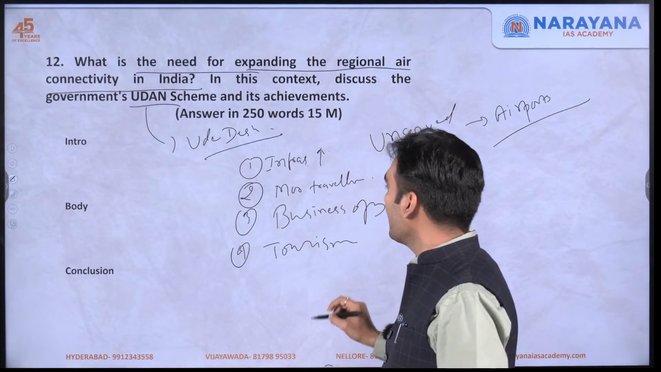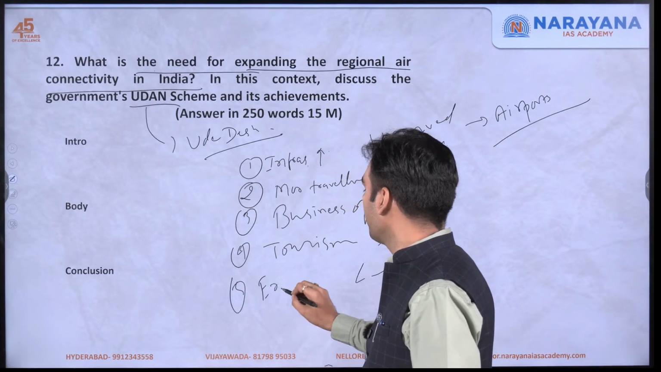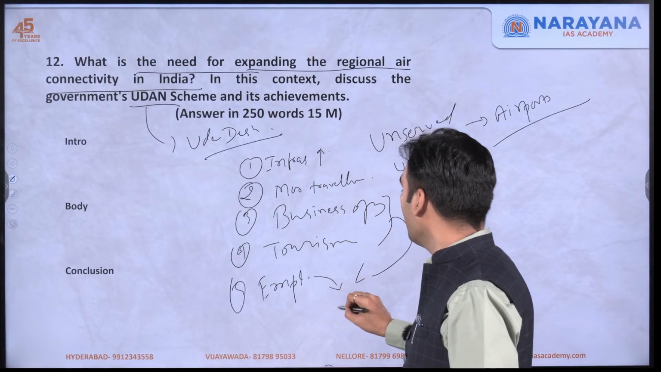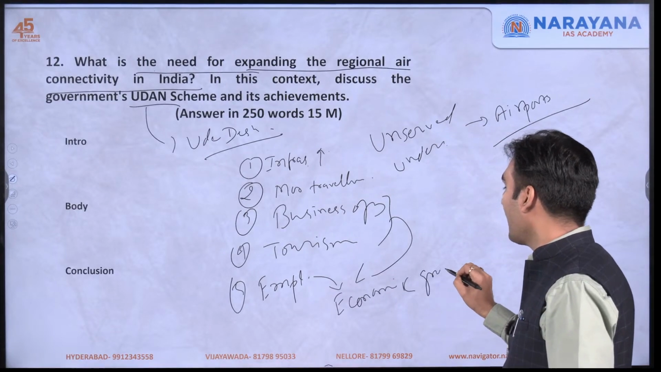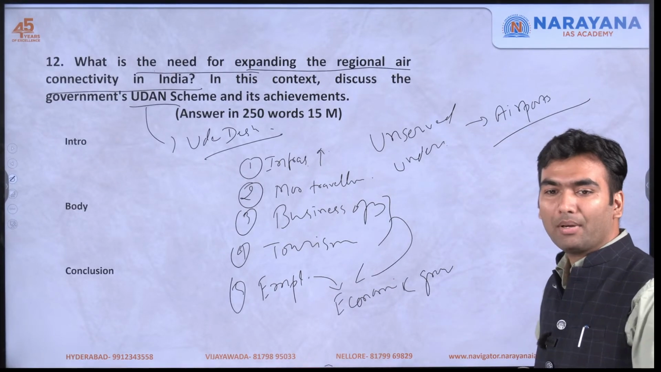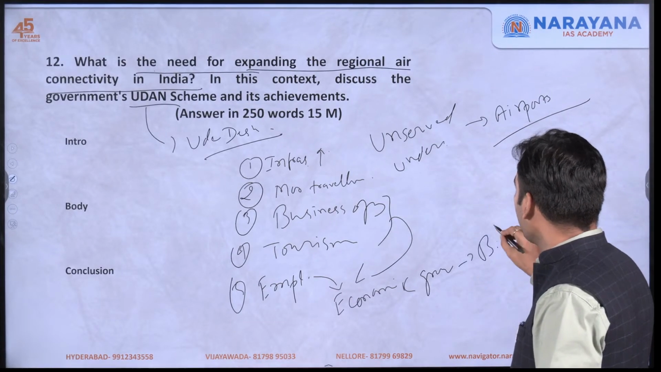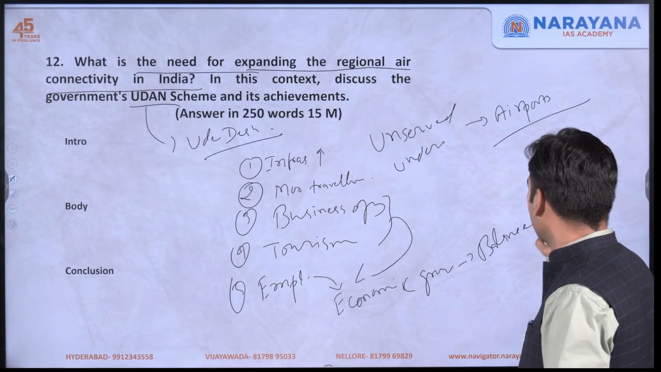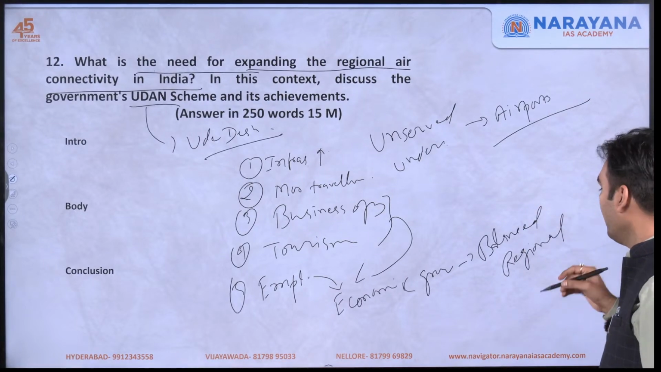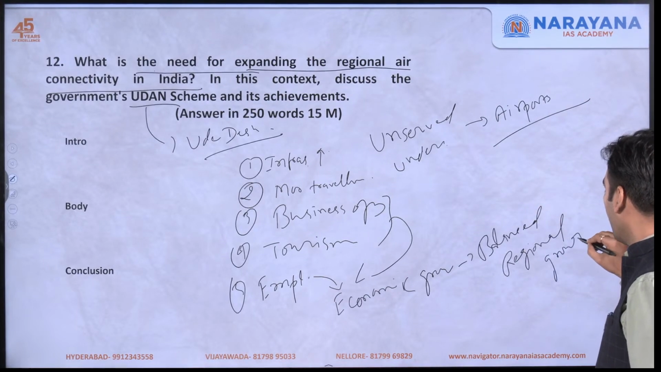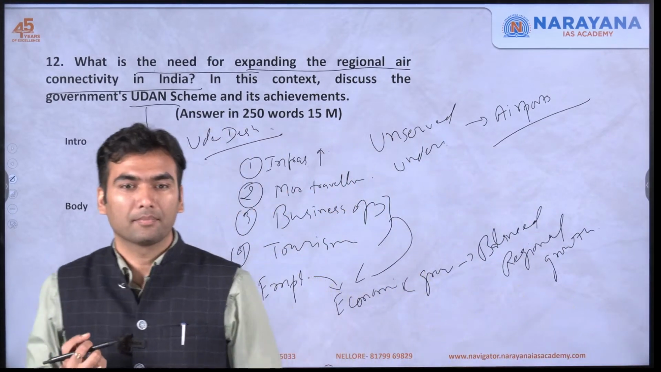And if tourism and business opportunities are happening, there is going to be more employment generation, or you can say that there is going to be economic growth. And since this economic growth is happening in regions which are hitherto not developed, not connected, can we say that it is going to be balanced regional growth? It will not be that growth would be limited to Delhi, Mumbai. Areas like Udaipur will also develop because it has a lot of tourist attraction.